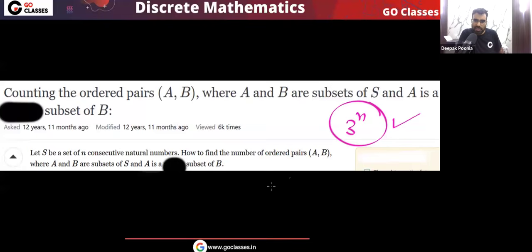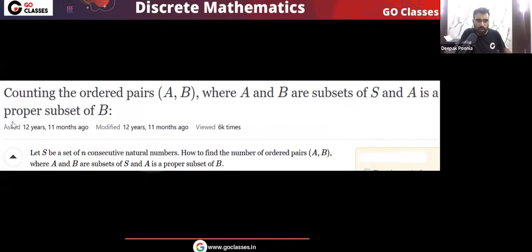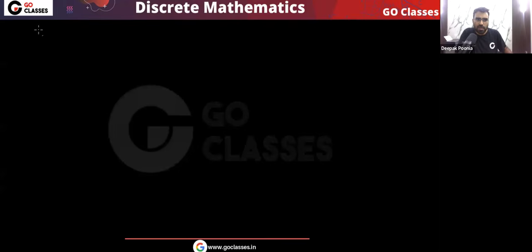Basically this question has become A comma B, this type of ordered pairs we want such that A must be a subset of B, and both must be subsets of S. So this is already a GATE question that we have done. The answer was 3 power n. But now the question is talking about proper subset. So let's find this.